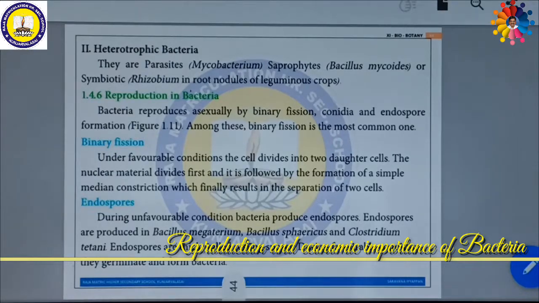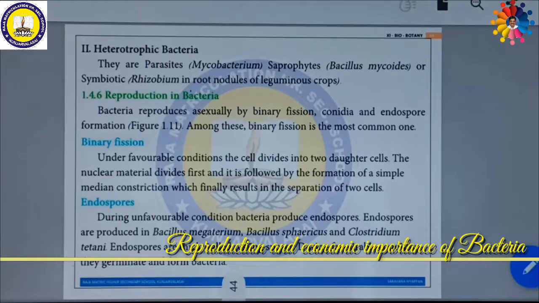We can see about binary fission. Under favorable conditions, the cell divides into two daughter cells. The nuclear material divides first, and it is followed by the formation of a simple median constriction in the middle, which finally results in the separation of two cells. So this is called binary fission.